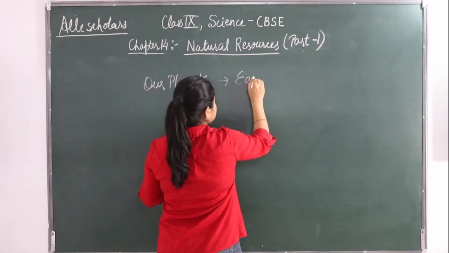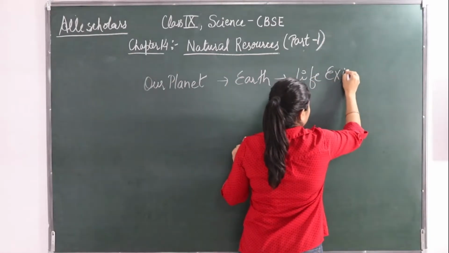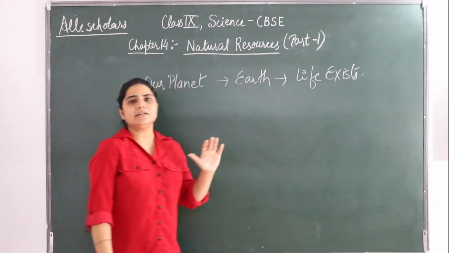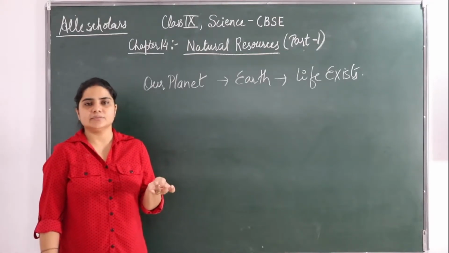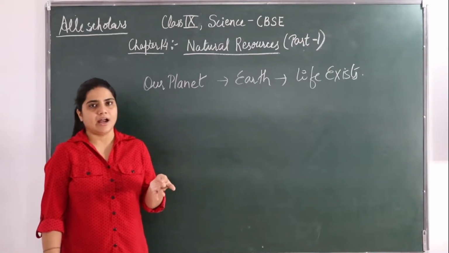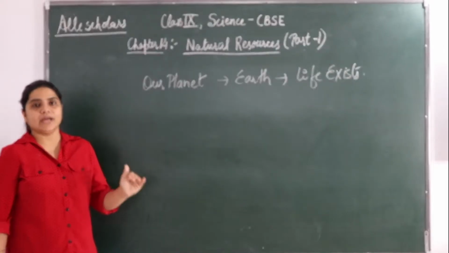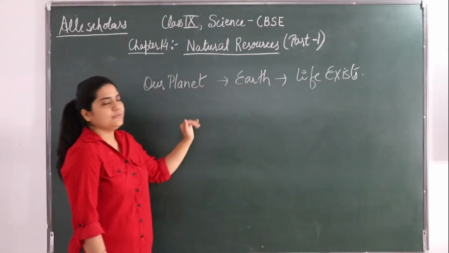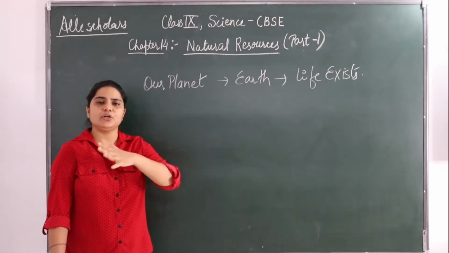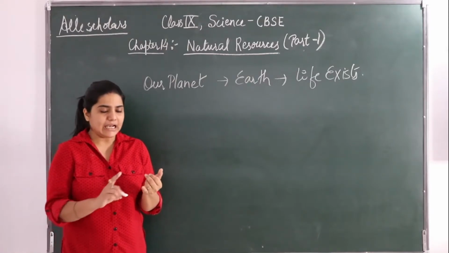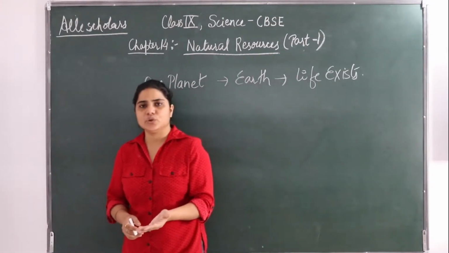There are other planets, the other 7 planets: Mercury, Venus, Mars, Jupiter, Saturn, Uranus and Neptune, but there is no life there. Only Earth is a planet where life exists. Life on the Earth is dependent on many factors. Why is there life on the Earth? It depends on many factors. We will be discussing those.